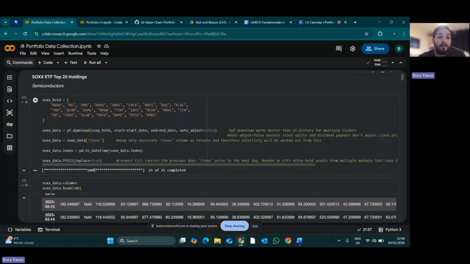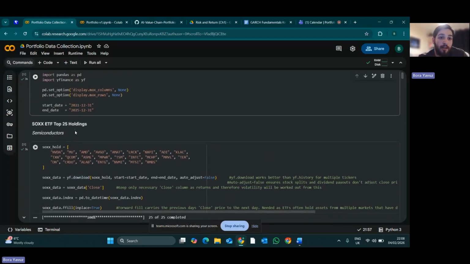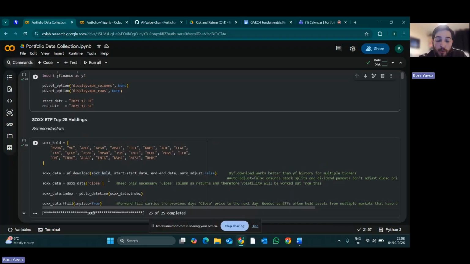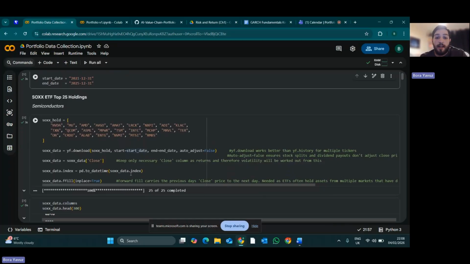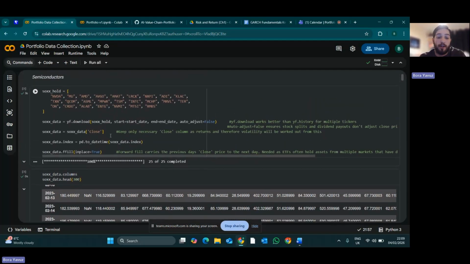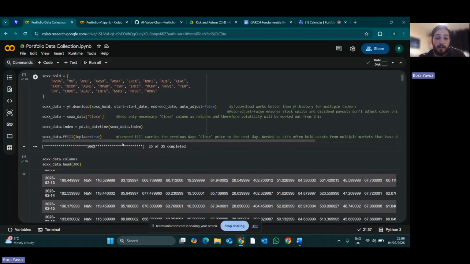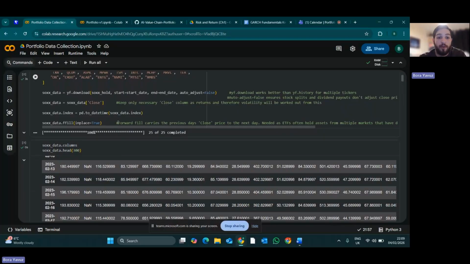I used the Yahoo Finance library's download function to download all of the stocks' price data between the start and end date, setting auto adjust to false, as it would automatically adjust the close prices and sometimes show negative close prices, which would mess up my results. Then I decided to use only the close prices and ignore all the other columns, set the index to datetime as well, and used forward fill.